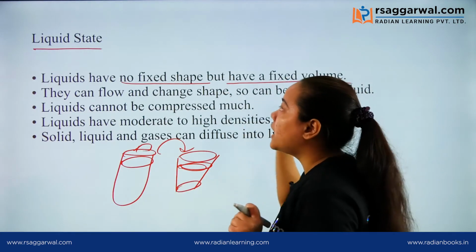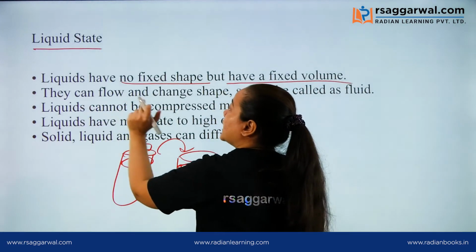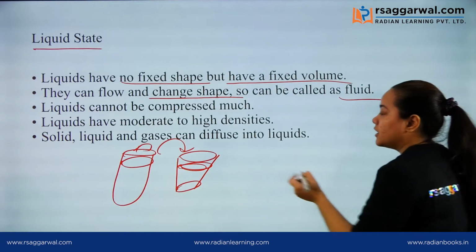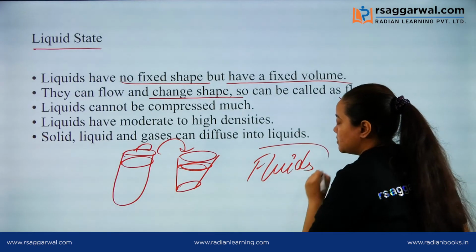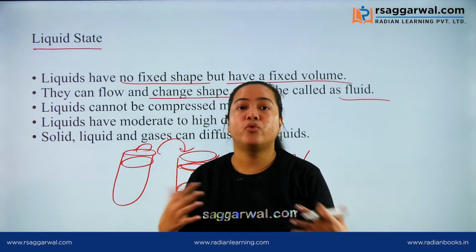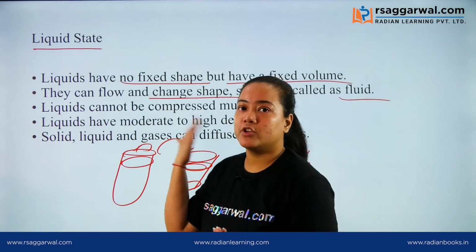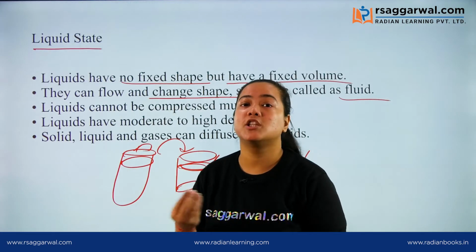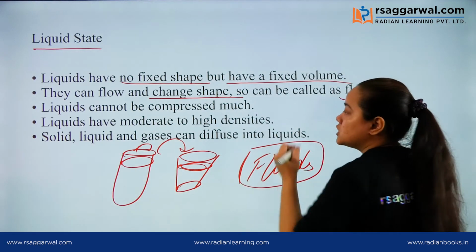So liquids don't have fixed shape but they have fixed volumes. Second, they can flow and change shape, so they are called fluids. Another term we need to discuss is fluids. What does fluids mean? Those substances which have a tendency to flow are known as fluids. Liquids are fluids. Another example is gases. Gases are also fluids because they also have the tendency to flow. So these liquids are also known as fluids.